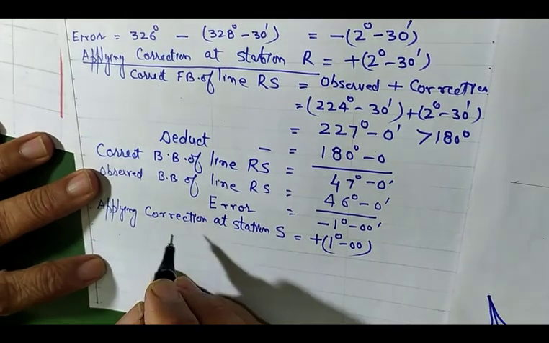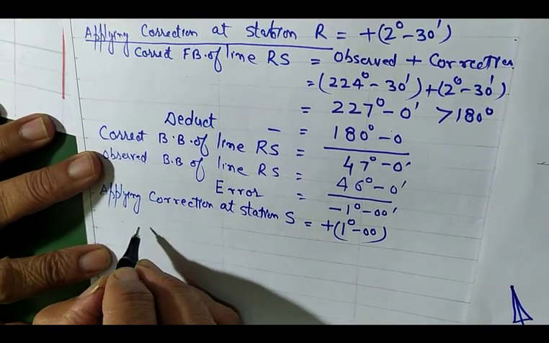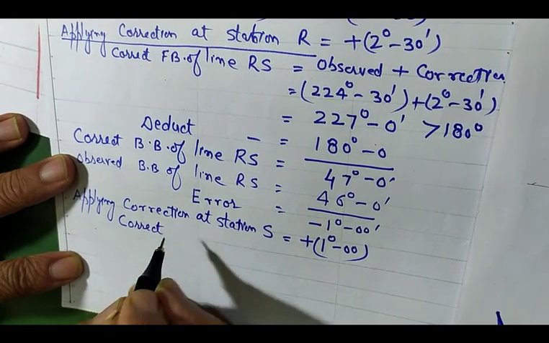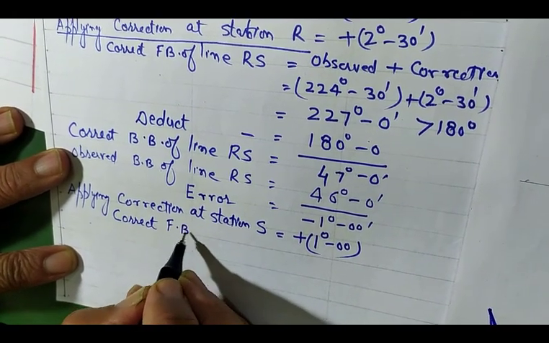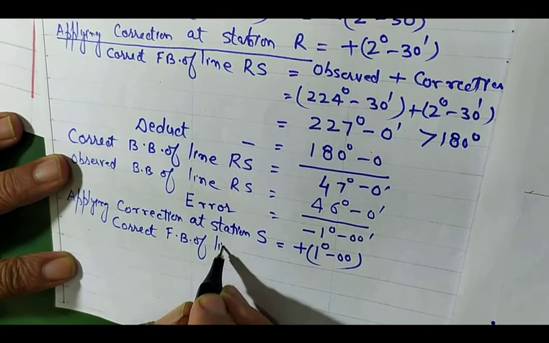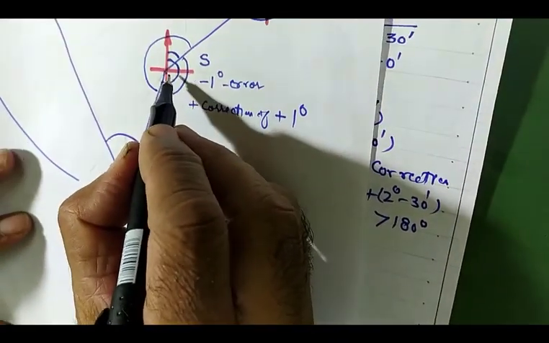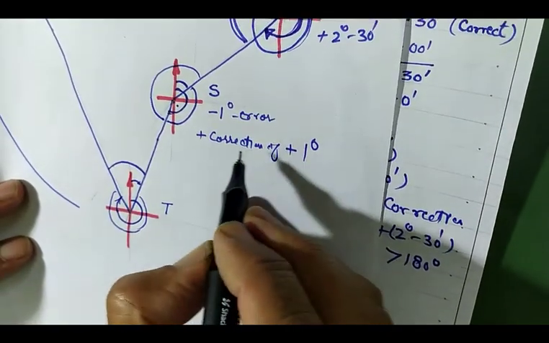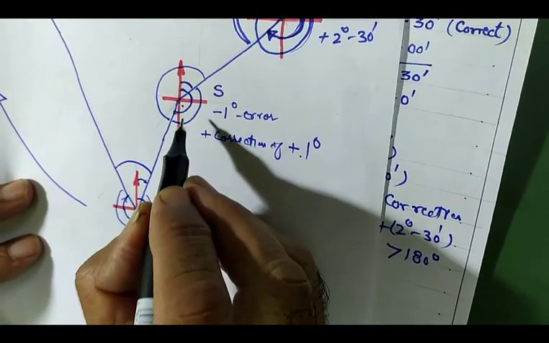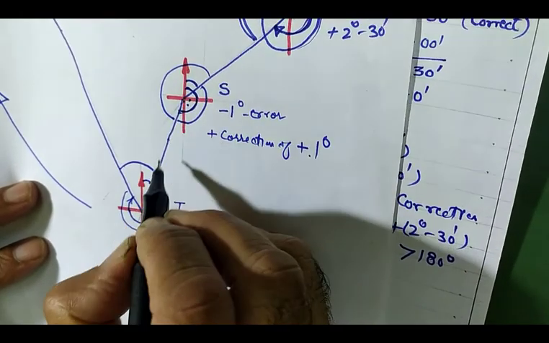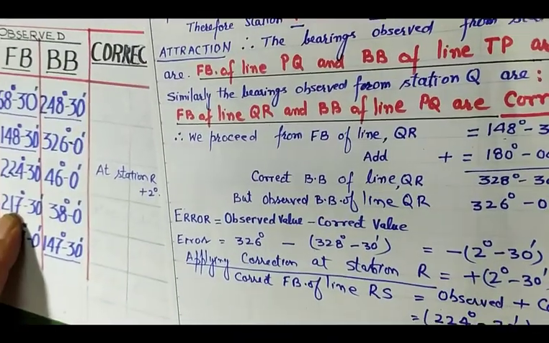Similarly, I can write the correct forebearing of line ST. Here at station S I applied the correction of 1 degree. From here you observe the forebearing of line ST. Okay, it is given as 217 degree 30 minutes.